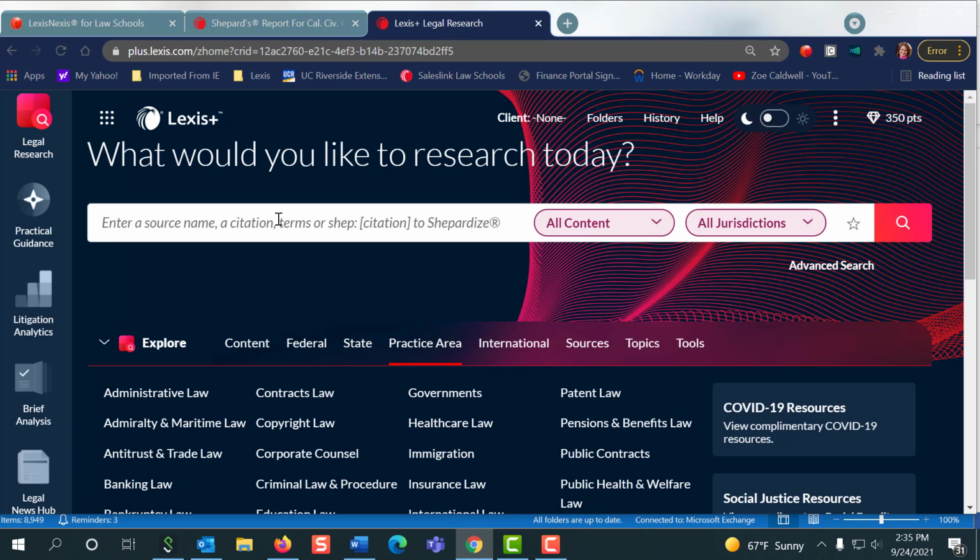Finally, we've done everything. You have a good body of cases. You keep finding the same cases from the secondary source, from your notes of decisions, from the statute that you pulled, from the Shepard's report you pulled to find out all the cases that cite your statute. And we looked at our Ravel view and we saw what the main cases are. We went to those main cases. We found through Shepard's every case that cited those cases. We've done all of this. We're finding the same body of cases popping up. Then you know you're in the right neighborhood. You found all the cases you need, and now you just need to factually go through them and find the best ones to cite to in your memo.